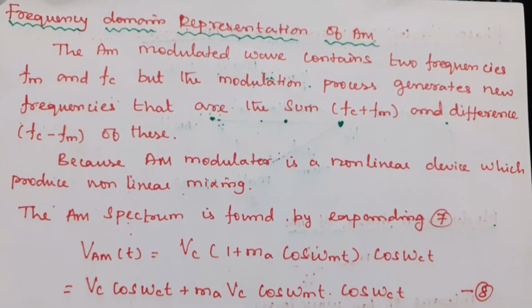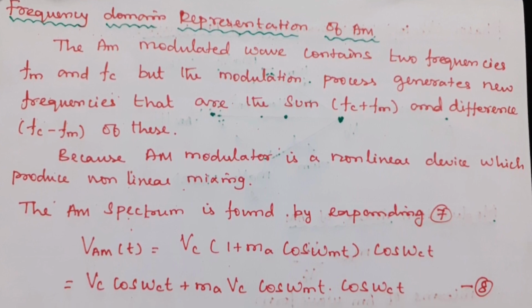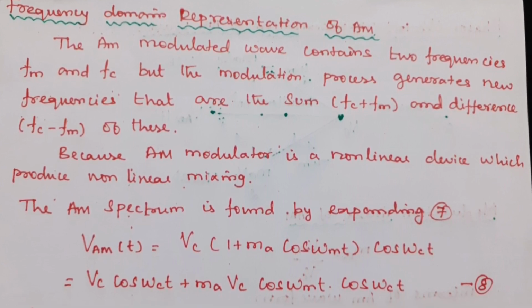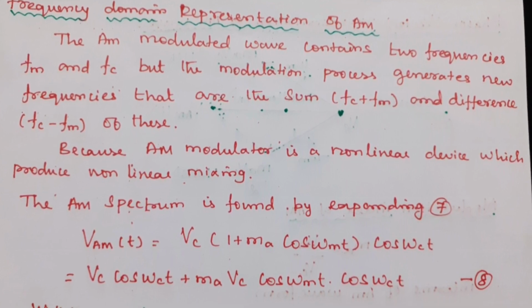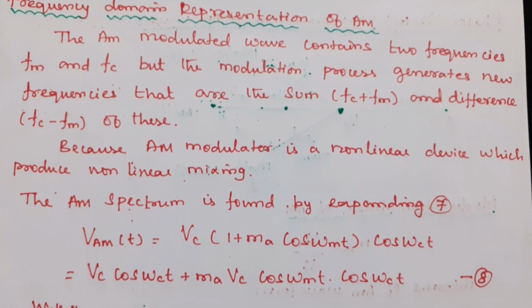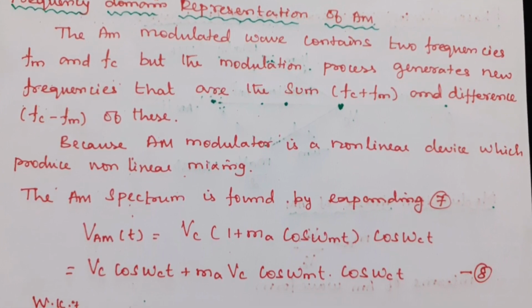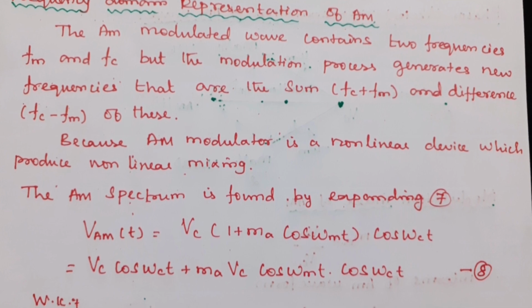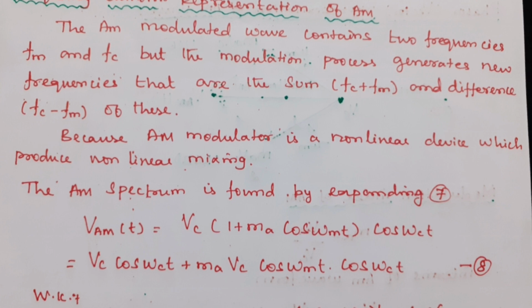Next we are going to see the frequency domain representation of AM. The AM modulated wave contains two frequencies, Fm and Fc, but the modulation process generates new frequencies that are the sum Fc plus Fm and the difference Fc minus Fm, because the AM modulator is a nonlinear device which produces nonlinear mixing.